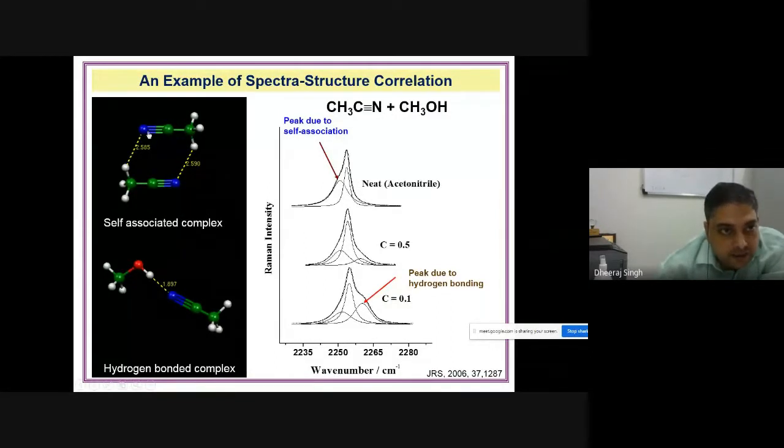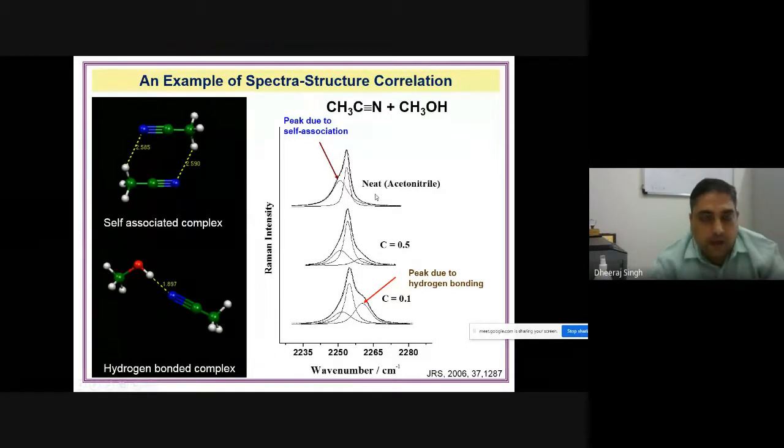You can see this C triple bond N make a strong hydrogen bond with the HC of the same molecule. Hydrogen bond formation with the same molecule, we call it a dimer. So the dimer can be found by Raman spectroscopy. We can easily identify it. Now let us see.